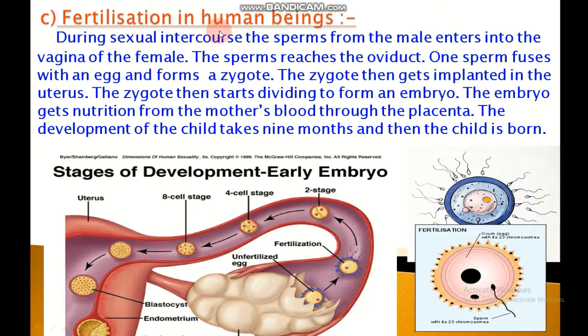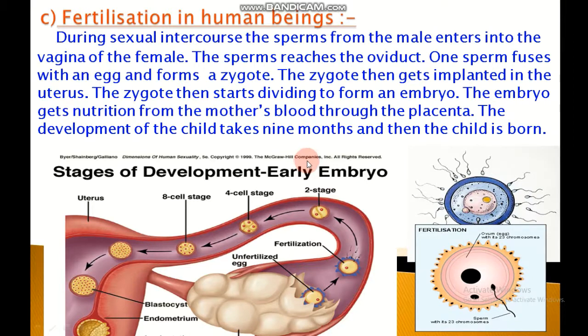Fertilization in human beings. The fusion of a male gamete with a female gamete to form a zygote during sexual reproduction is called fertilization. In human beings, internal fertilization takes place. The sperm made in the testes of the man are introduced into the vagina of a woman through the penis during mating. In this way, millions of sperm are released into the vagina at a time.